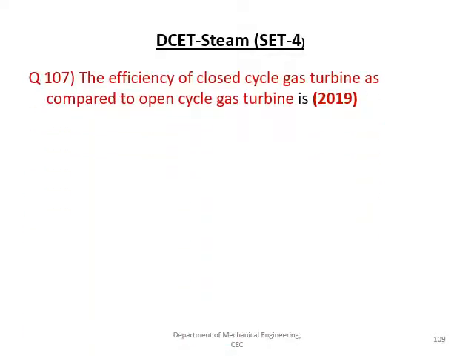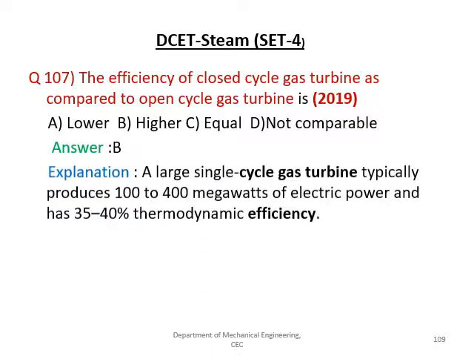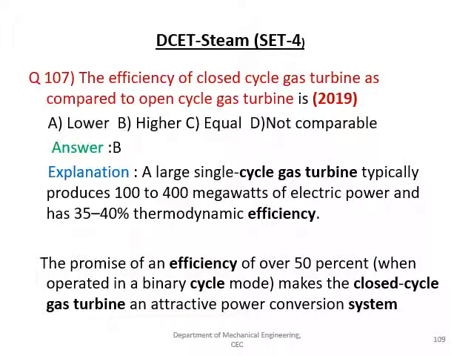The efficiency of the closed cycle compared to the open cycle gas turbine is lower, higher, equal, or not comparable. The right answer is B, that is higher. A large single-shaft turbine of 100 to 400 megawatt will have an efficiency only in the range of 35 to 40%. Why? Because the maximum power developed by the turbine is used by the compressor itself. Therefore, the efficiency drops. Let us move to the next one.